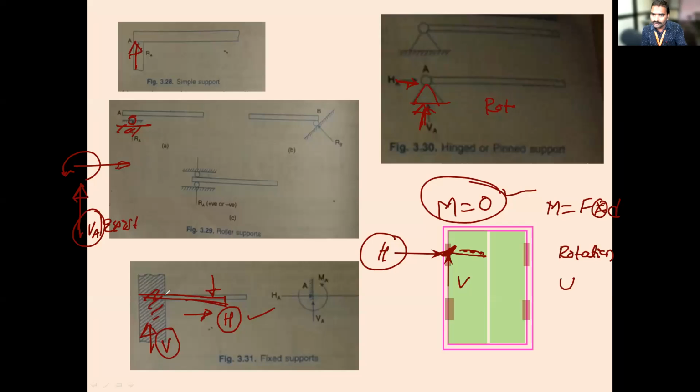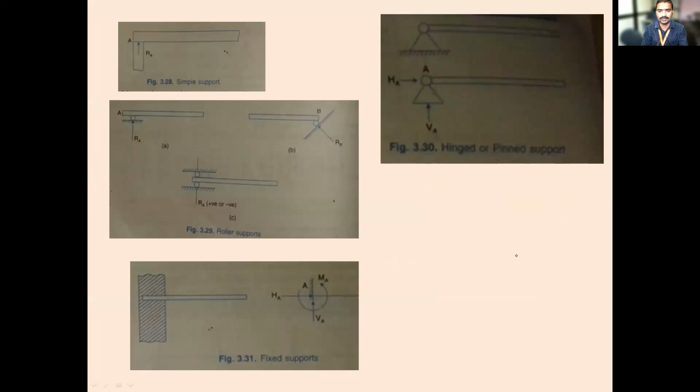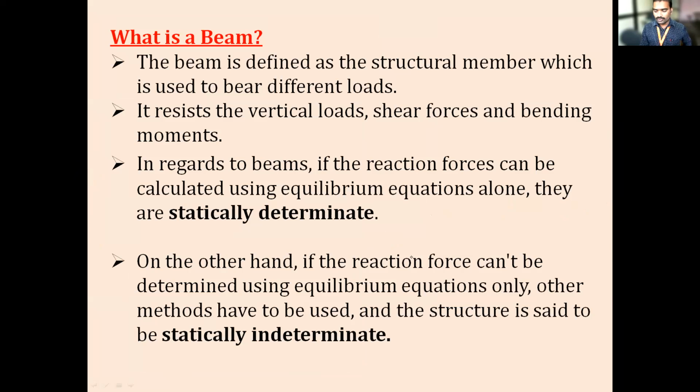Is it rotating? No, sir, it is not rotating. Not rotating means there is a resistance against the rotation, which means a moment will exist. Moment exists. Is it clear, everyone? Yes sir. So till now you have seen what the different types of supports are and what the different types of loads are. Now we will come to the next point.